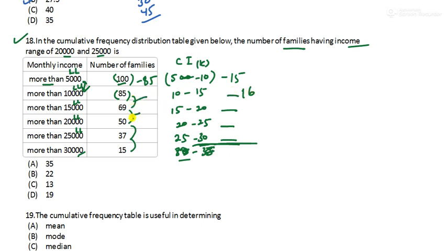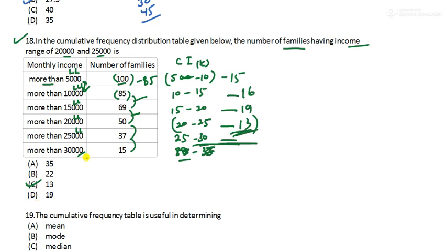Now 69 minus 50 is 19. And then 50 minus 37 is 13. So this is what we need, 20 to 25. How much is that? 13. So option number C is the right answer.